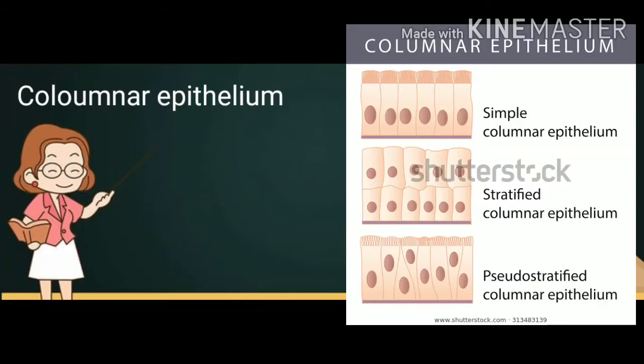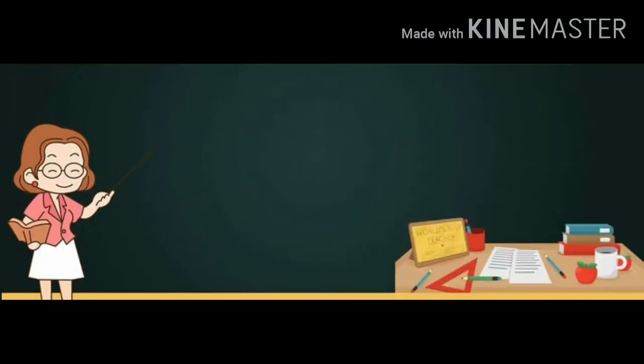Stratified columnar epithelium consists of more than one layer of cells, and pseudo-stratified columnar epithelium consists of single layer of cells, but it appears as more than one layer of cells are present. So its name is given pseudo-stratified. Pseudo means false. And you can also observe that the nucleus is present at the basal part of the cells, and the shape of the nucleus is oval.